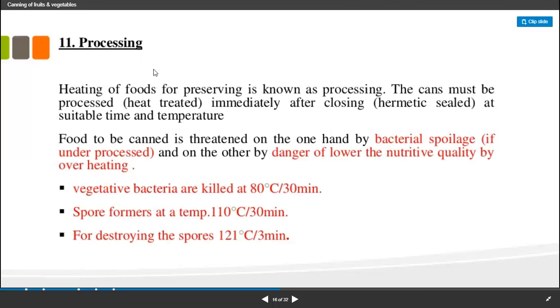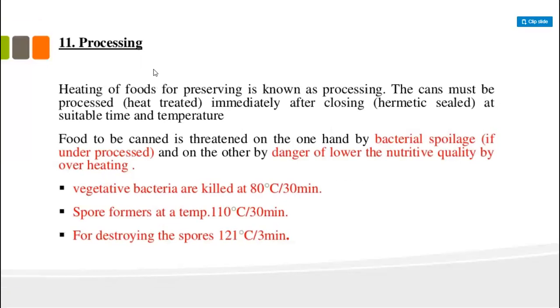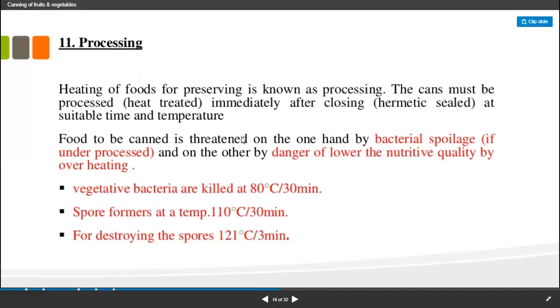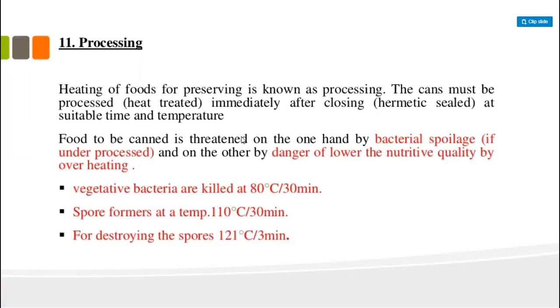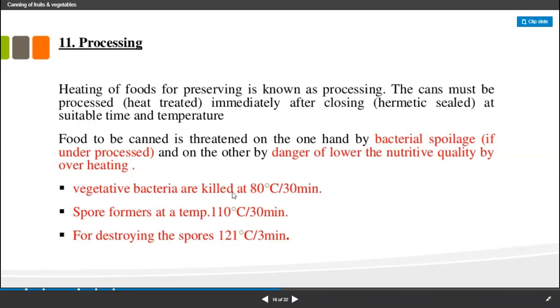After that, we process the food. Heating of food for preserving is known as processing. It is used for killing the bacteria after the canning process, and the can must be processed immediately after closing. It is the heating process by which we heat the food material within the cans, and the vegetative bacteria are killed at 80 degrees centigrade.